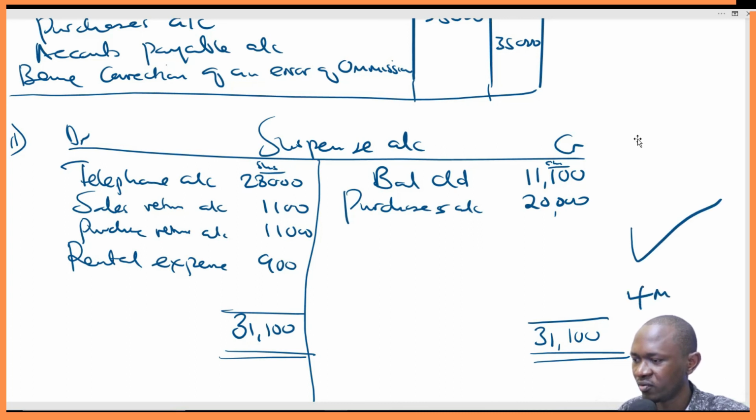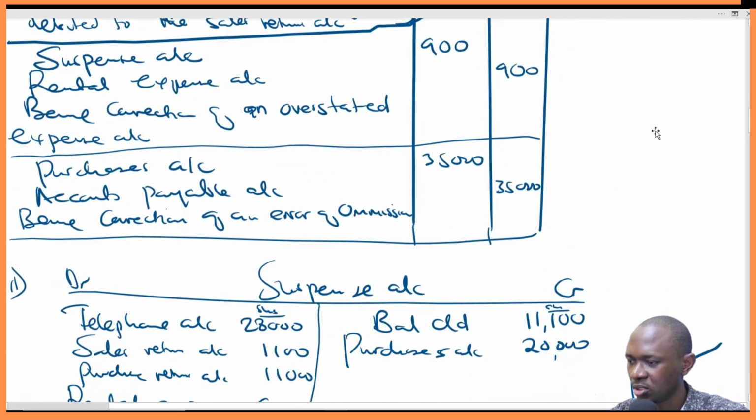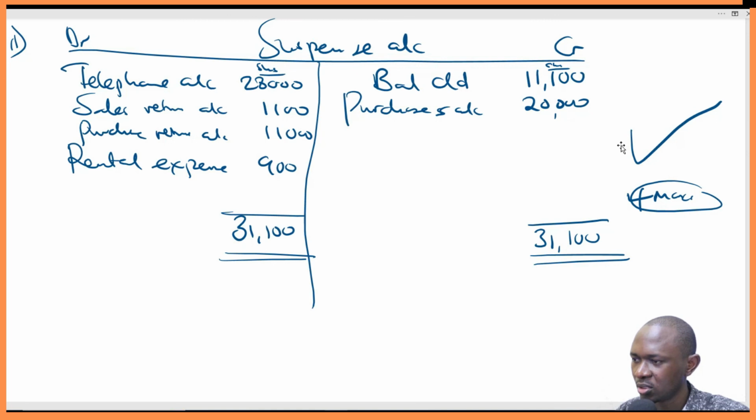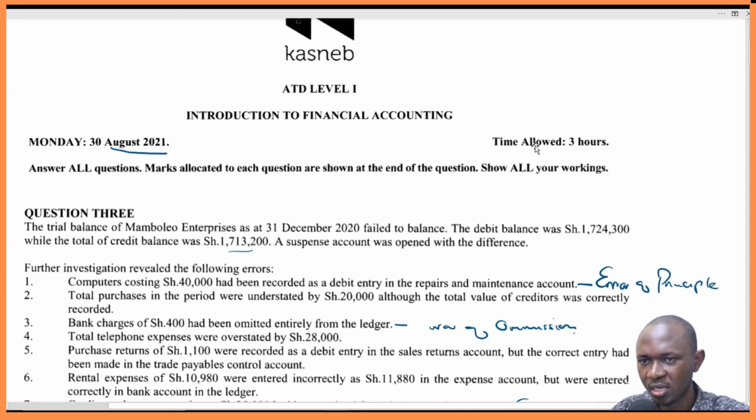So this should give you 4. Is it the 4 marks? I think 4 or 6 marks. Let's check. Yeah, 6 marks. So this should give you 6 marks. The upper part should give you the 14 marks. And we mark entries. So this is how you are supposed to do this question. That is the answer to that question.